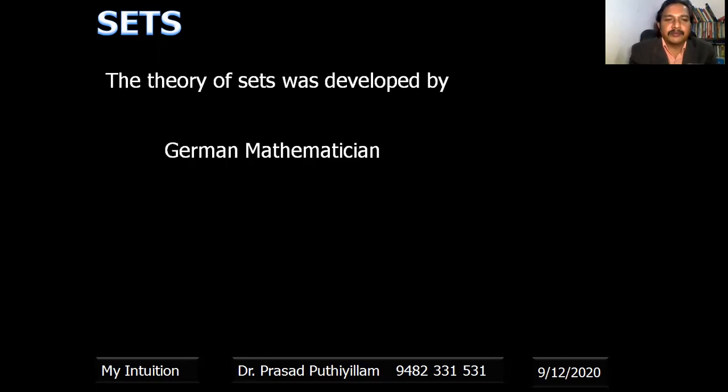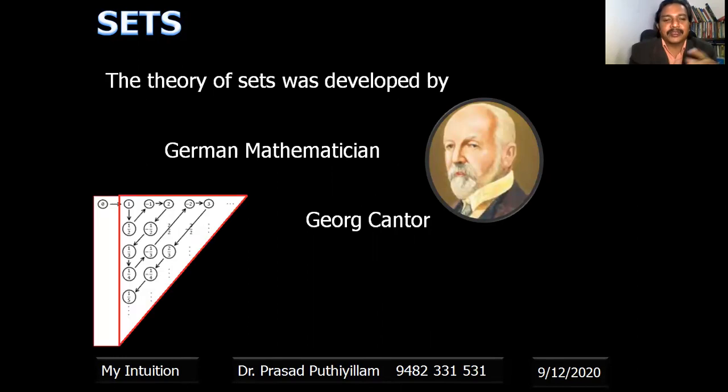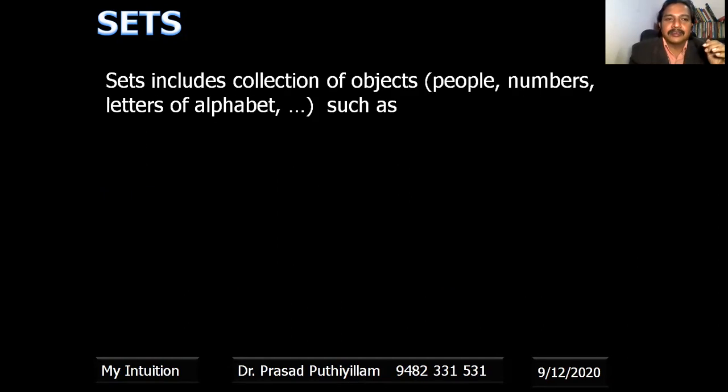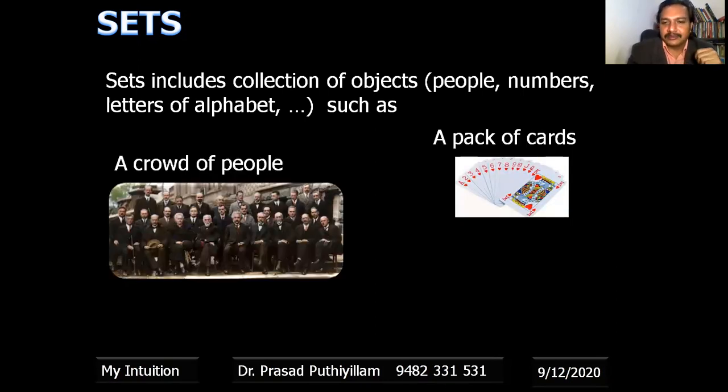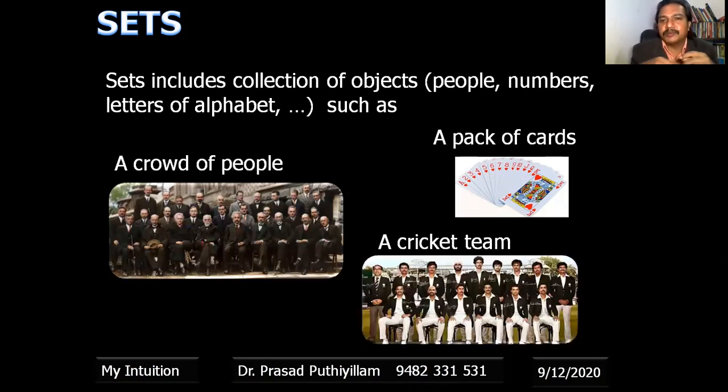The theory of sets was developed by the German mathematician George Cantor while he was working on problems of trigonometric series. Sets include a collection of objects such as a pack of cards, a crowd of people, or a cricket team. The objects may be people, numbers, letters of the alphabet, or even some other set. A collection of other sets can also be treated as an object here.